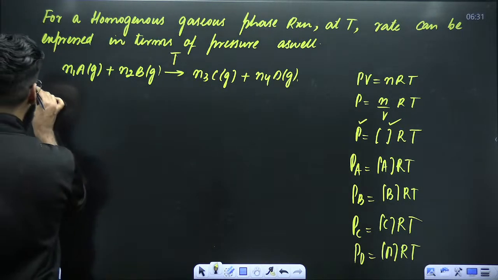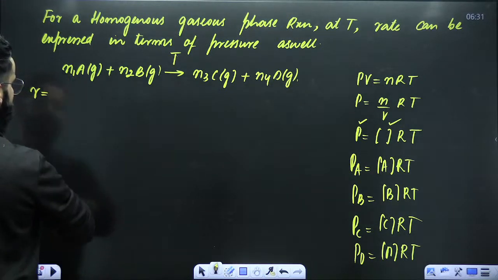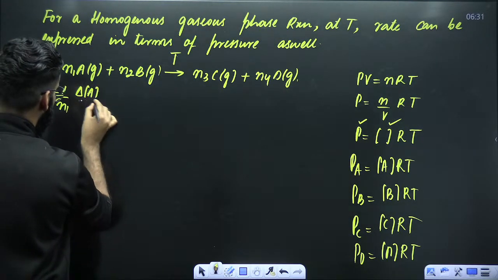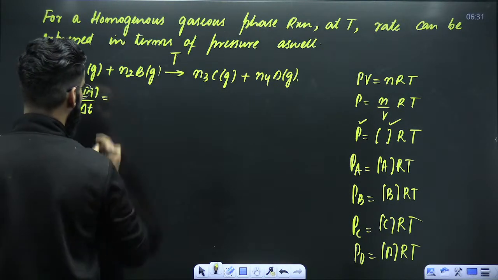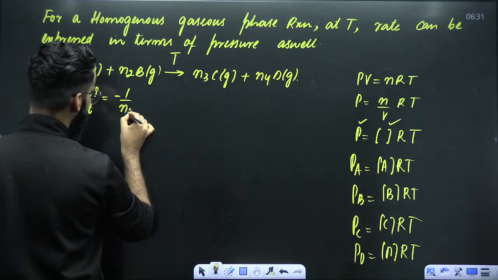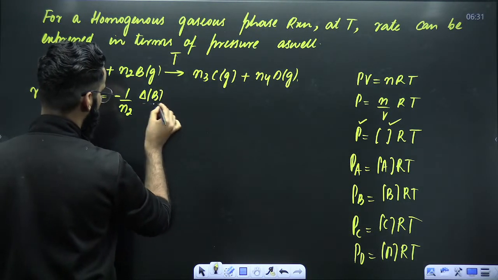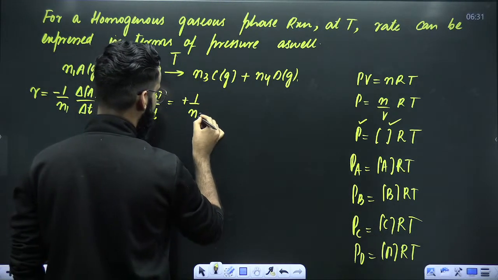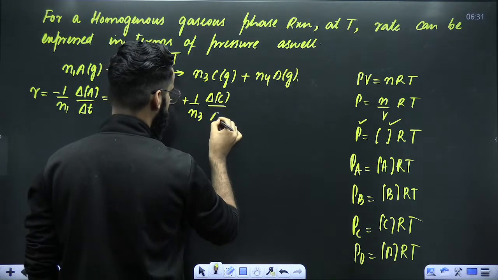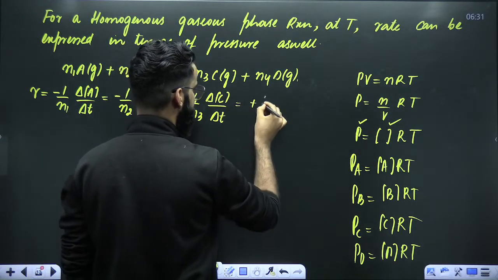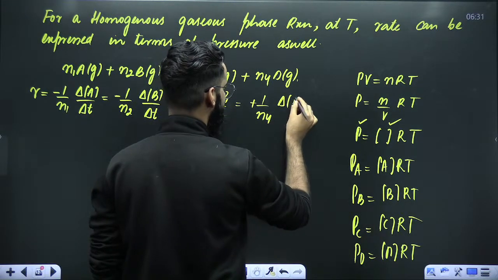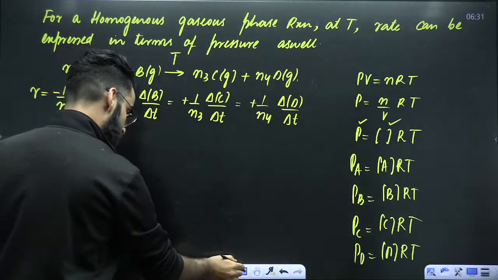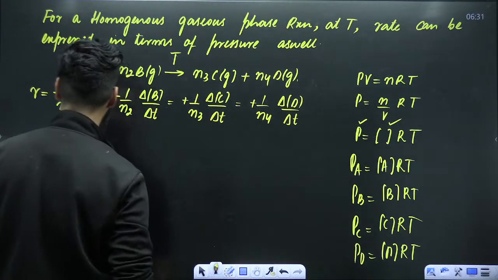Now, my dear students, if I want to write the differential form of rate, start with A: minus 1 divided by N1, change in the concentration of A divided by time interval. With respect to B, minus 1 divided by N2, change in the concentration of B divided by time interval delta T. With respect to C, plus 1 divided by N3, change in the concentration of C divided by time interval delta T. Plus 1 divided by N4, change in the concentration of D divided by time interval delta T. Correct? Okay.